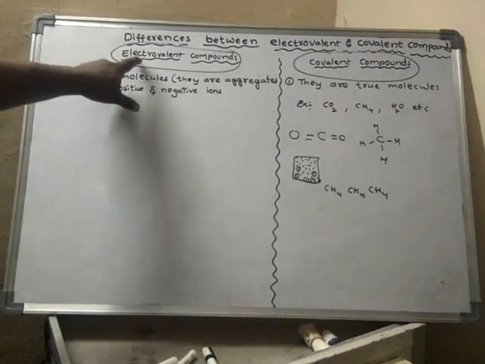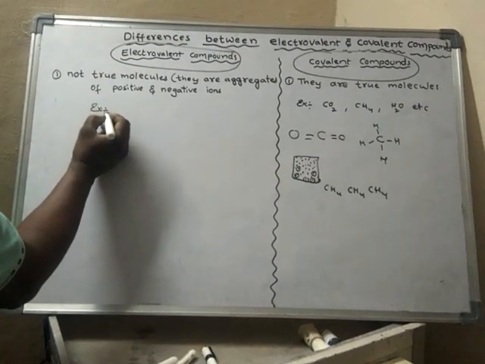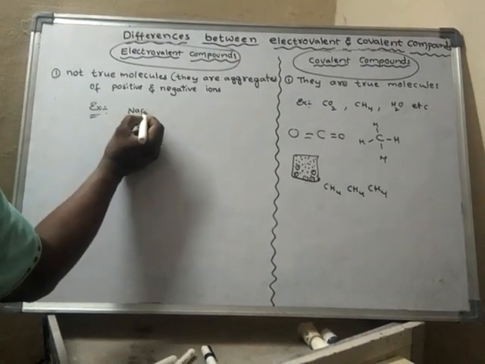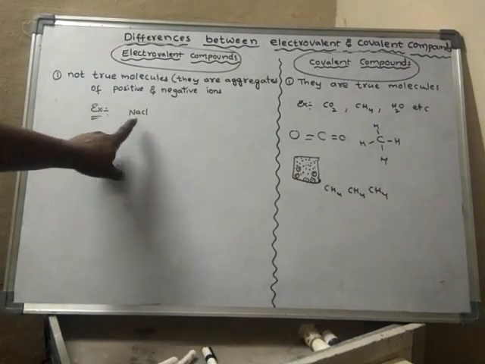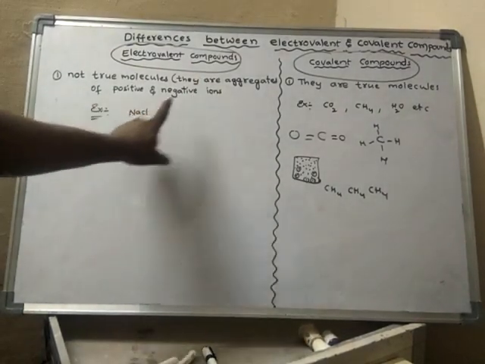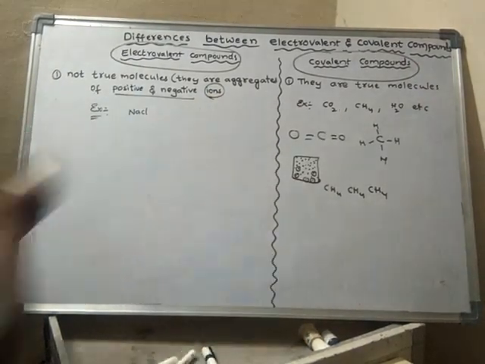But in the case of ionic compounds, for example, take sodium chloride. Here positive and negative ions are present.